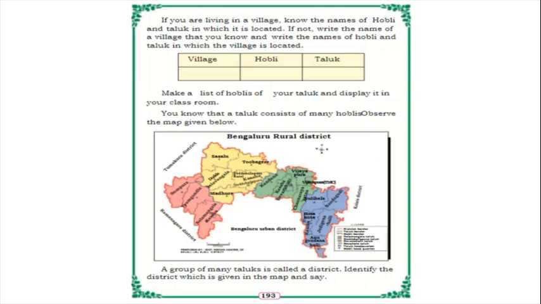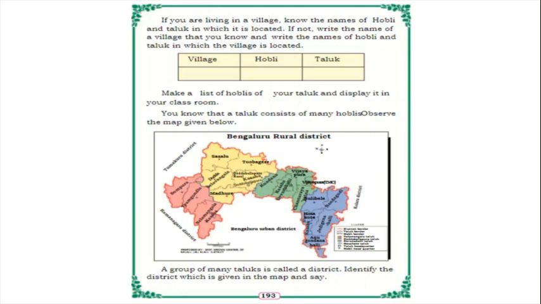Just now we have learnt this. Now observe the map given below. Children, this is Bengaluru Rural district. Many hoblis form a taluk and many taluks form a district. Many taluks together form a district. In Bengaluru Rural, what taluks are there? Nelamangala taluk, Dodbalapura taluk, Devanhalli taluk, Hoskote taluk. You can observe in the picture.